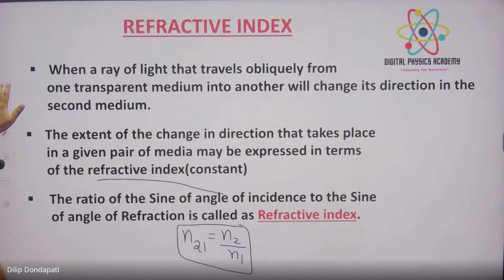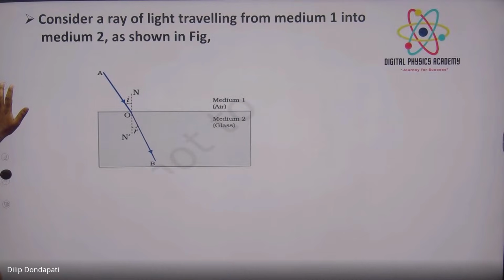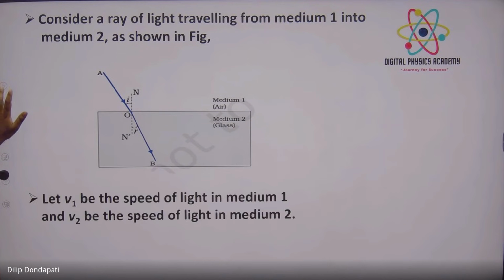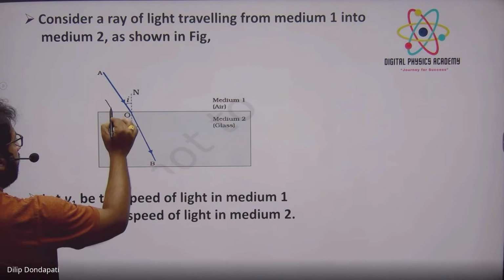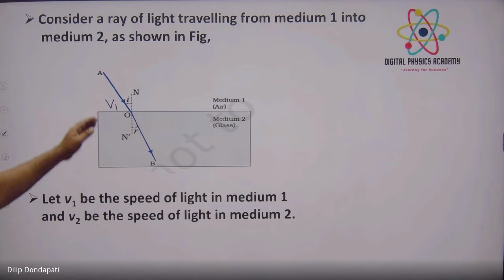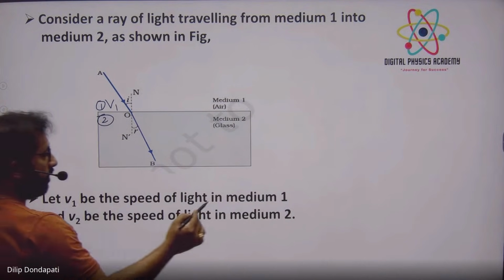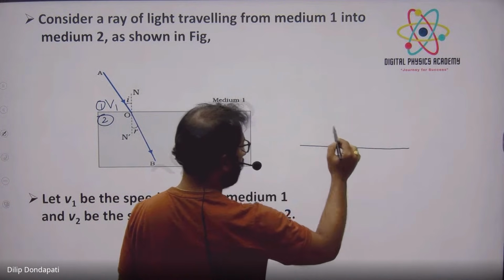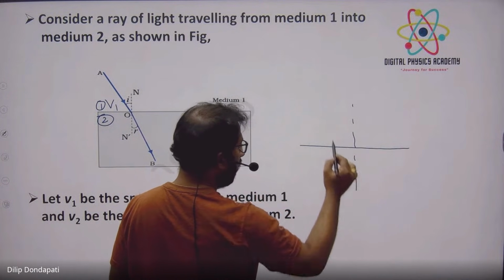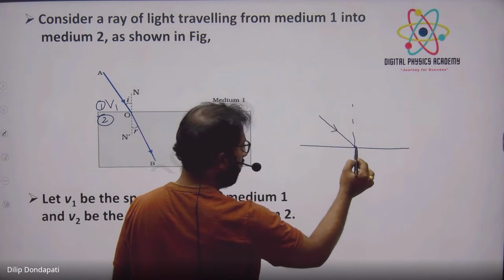Next. Now I told you the refractive index depends on the speed, right? Suppose v1 is the speed in medium 1, the first medium, and there is a second medium. Draw just one picture. The light is entering from one medium to the other medium, and bending will take place.